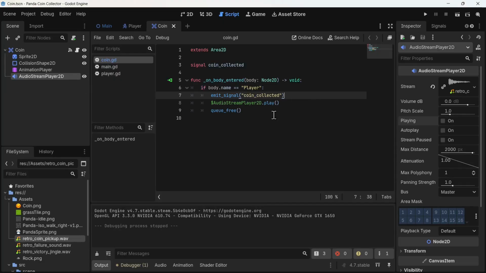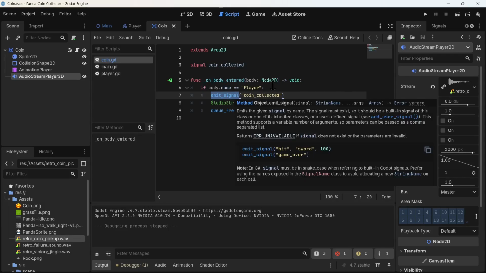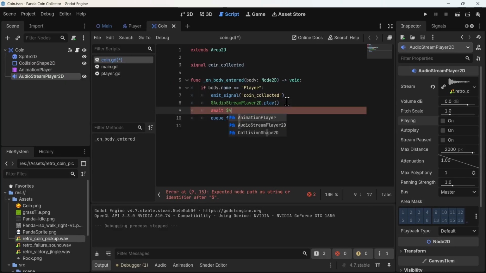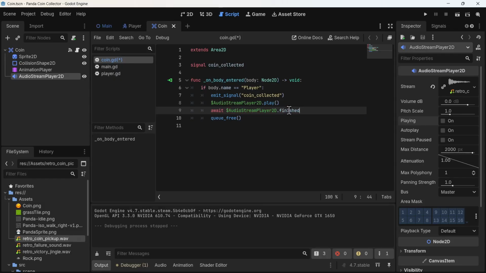Now let's go back and understand why this really happens. So we are emitting a signal, we are playing the audio and freeing our node. So before our audio could even run, our node is being freed. So we need to wait until the audio has completed playing. So to fix it, I would write await audio stream player 2D dot finished. So I would wait until the audio has finished playing.